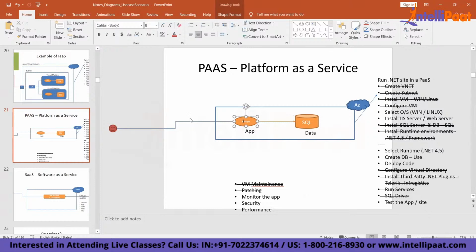There's no concept of VM. You don't have to log into the VM. You get no control here. Now, the advantage of running systems on PaaS is you don't have to worry about maintenance, no patching.